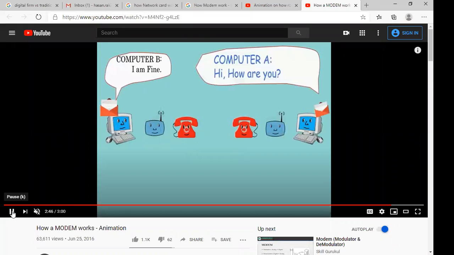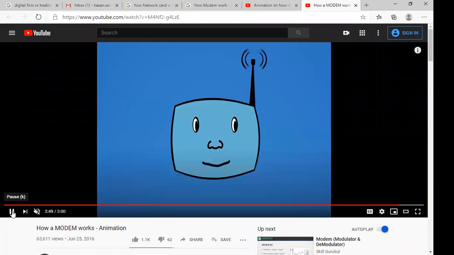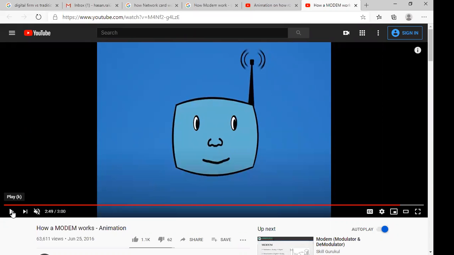In this way we can send or receive data packets through this modem. Is that clear to you? Yes, sir.